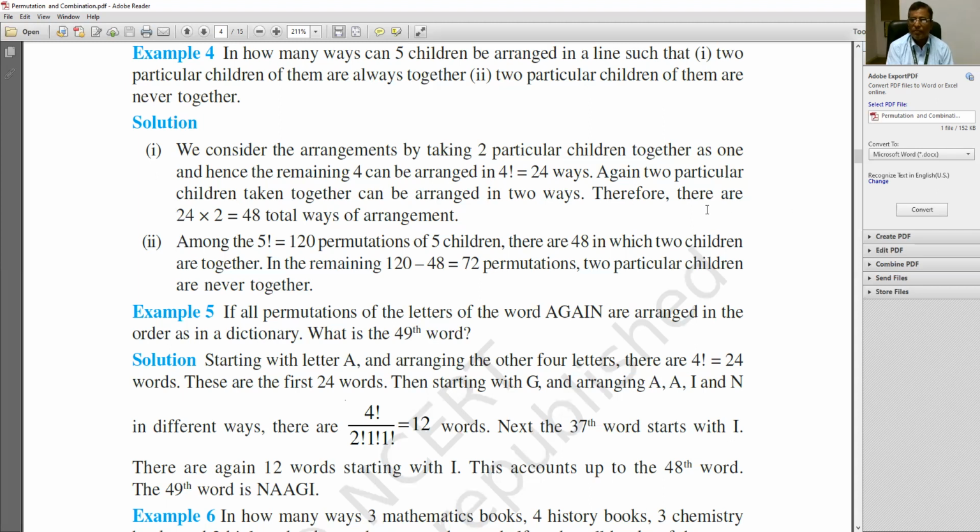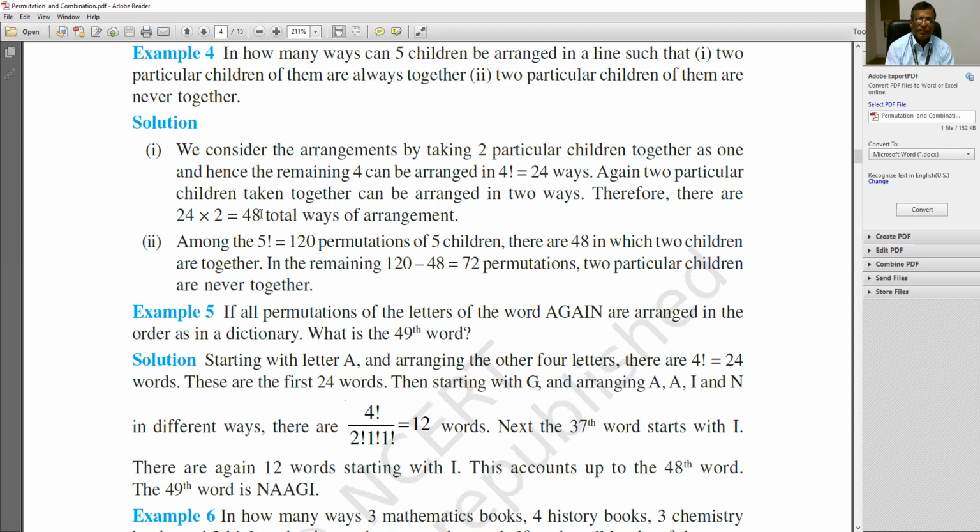Therefore, by the fundamental principle of counting, the multiplication principle, the required number of arrangements will be this 24 into these 2, which is 48 total ways of arrangement. I hope students you have got it.